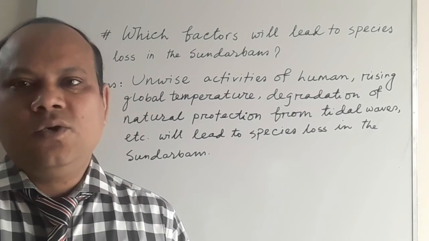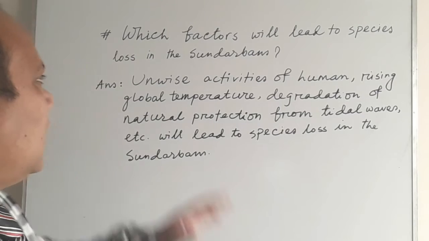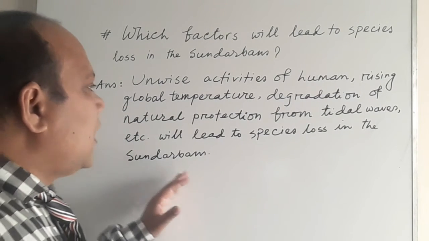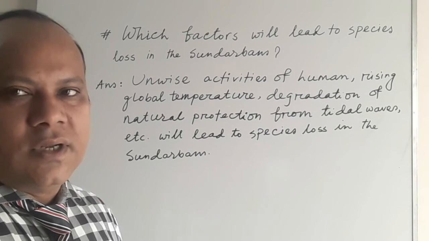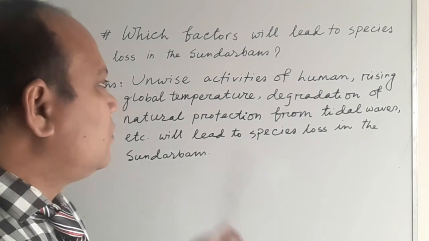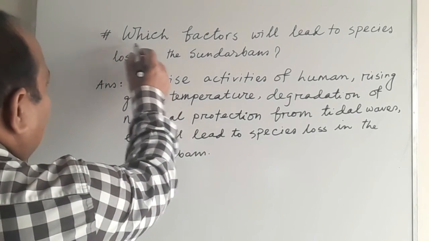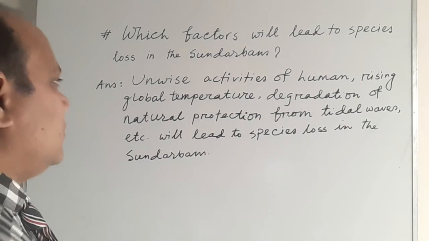My dear students, you have already learned a lot about answering short questions from our seasoned teacher. Here I will just discuss two questions and take them as a model, and you can write your own answer following this model. The question is, which factors will lead to species loss in the Sundarbans?